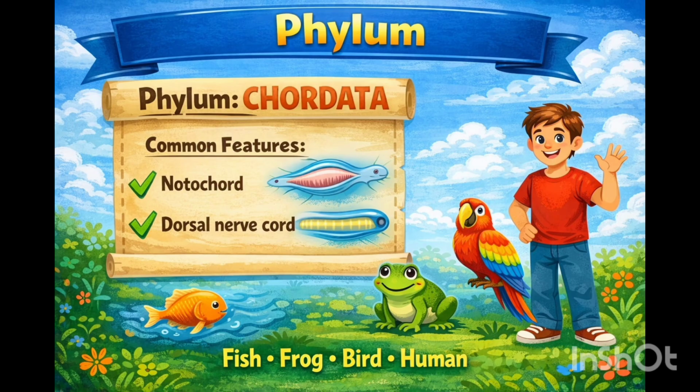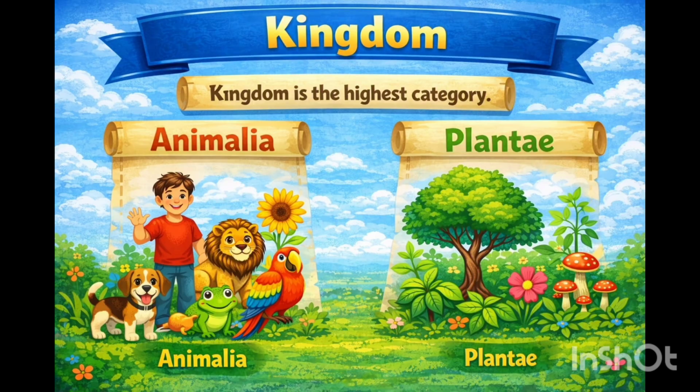In case of plants, classes with a few similar characters are assigned to a higher category called division. And the last one, kingdom. It is the highest taxonomic category. It includes all organisms that share a set of distinctive common characters. Plants are put in the plant kingdom while animals are included in the animal kingdom.